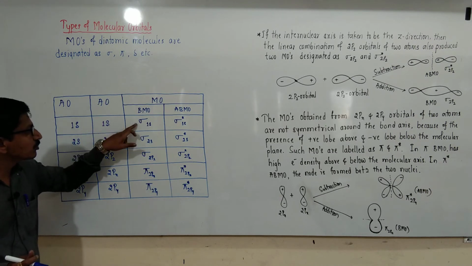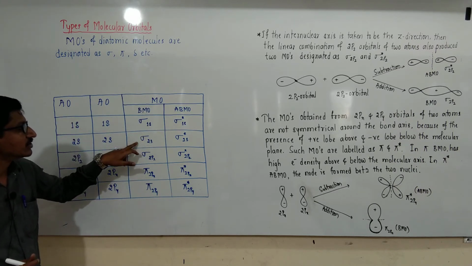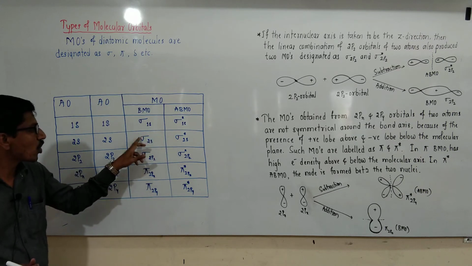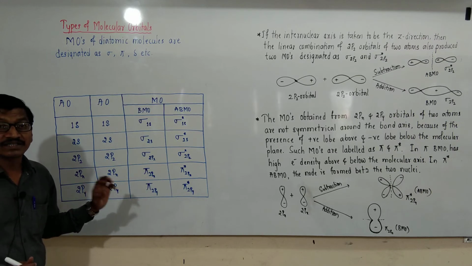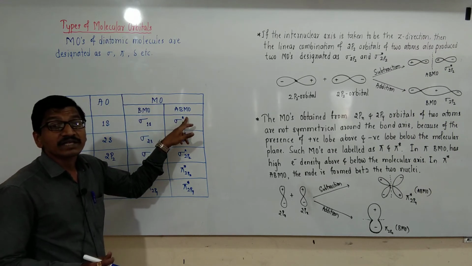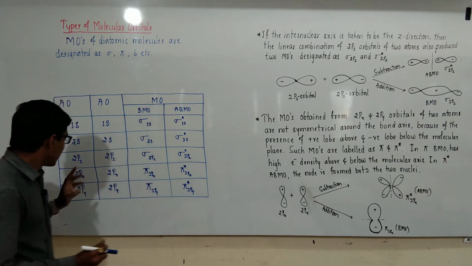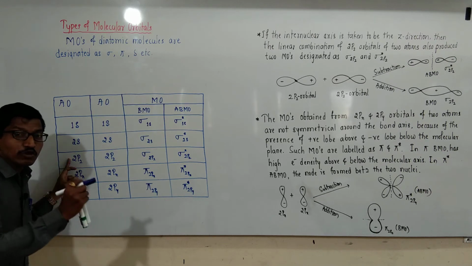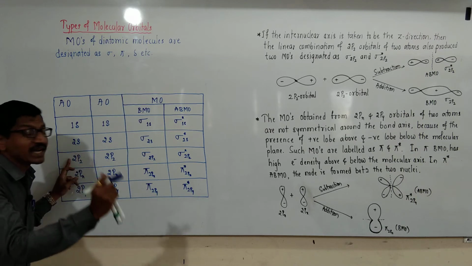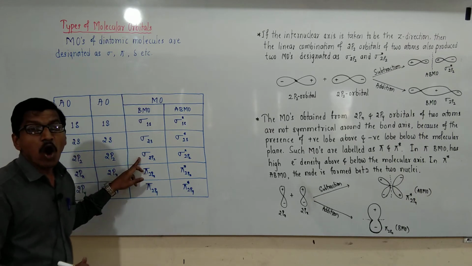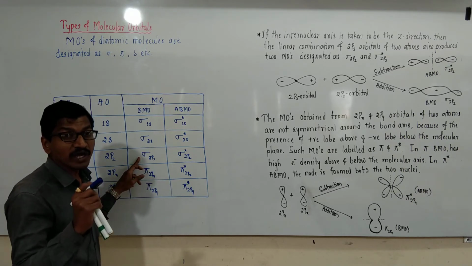1s combine to form sigma 1s and sigma star 1s. 2s atomic orbitals combine to form sigma 2s and sigma star 2s. This is bonding; these are the anti-bonding. Anti-bonding molecular orbitals are denoted as sigma star and pi star. Bonding molecular orbitals are simply sigma and pi. If the internuclear axis is taken to be in the z direction, then it forms sigma type of molecular orbitals, which are symmetrical around the molecular axis.